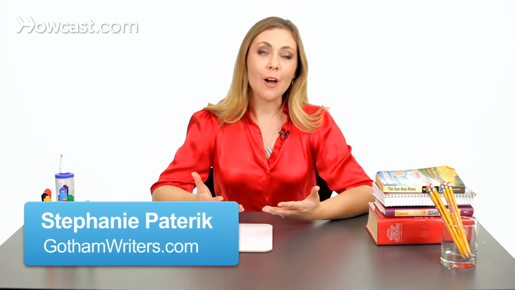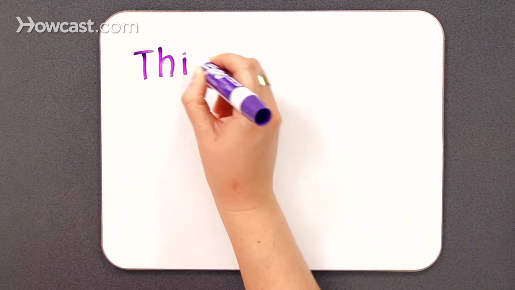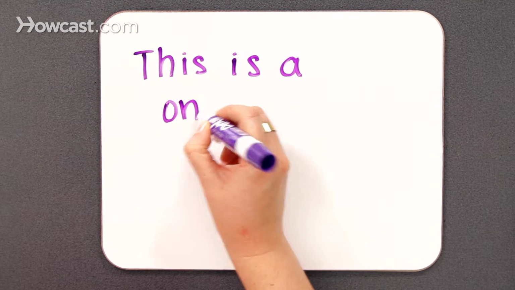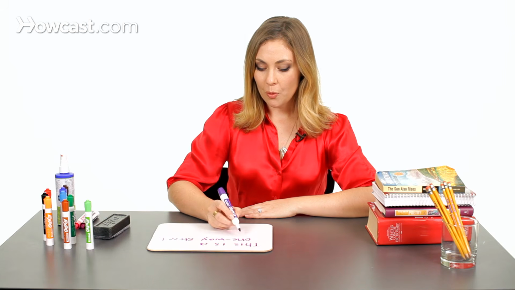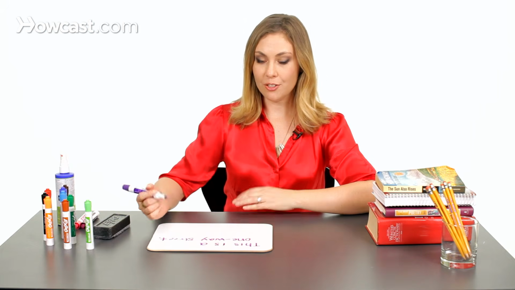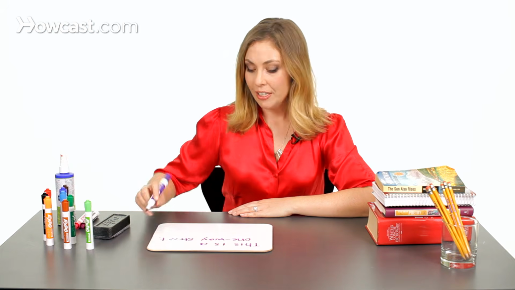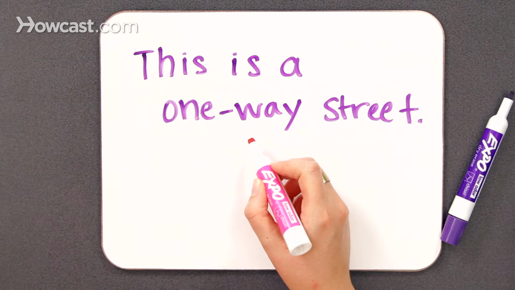So hyphens are basically used to link words that are related to each other. And most commonly, we'll use hyphens to link multiple adjectives that describe something. An example is a sentence like this. This is a one-way street. Well, in this case, the phrase one way is used as an adjective phrase to describe the noun street. So we need to hyphenate it to show that these two ideas are linked.